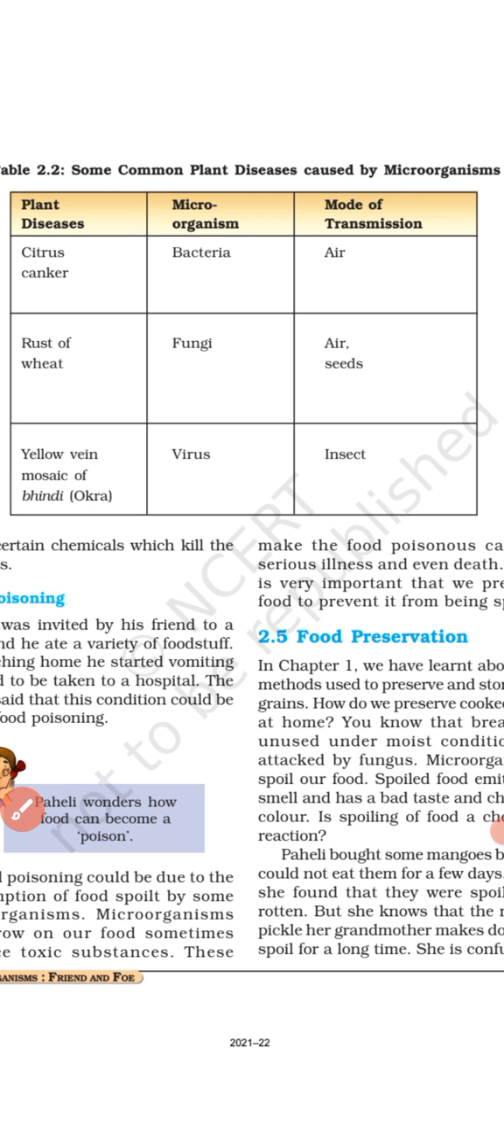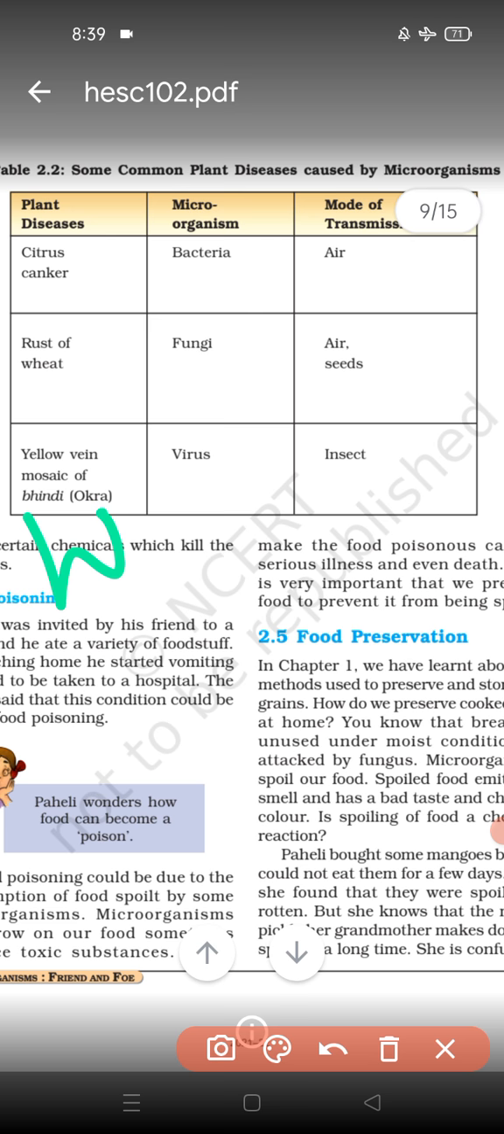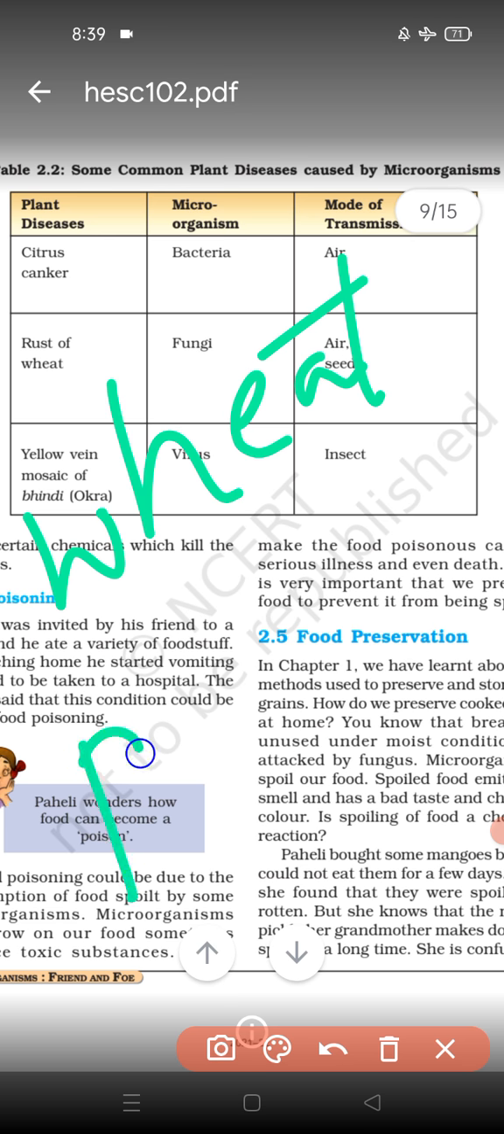Next one is rust of wheat. It is caused by fungi. So the causative microorganism of rust of wheat disease is fungus. And the rust of wheat disease is transmitted through air. Clear? By the name rust of wheat, as the name suggests, the rust of wheat disease occurs in wheat plants.